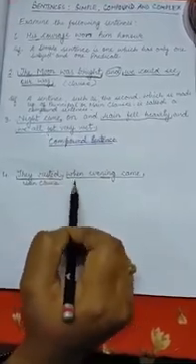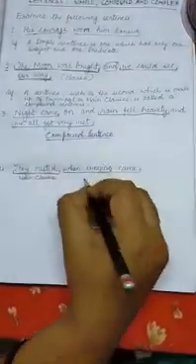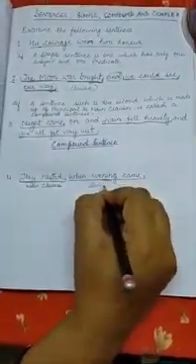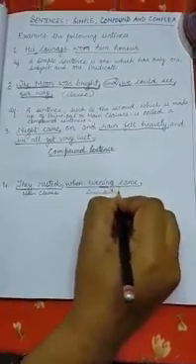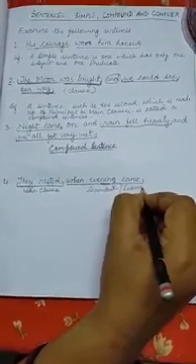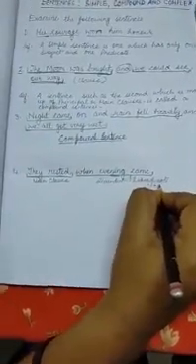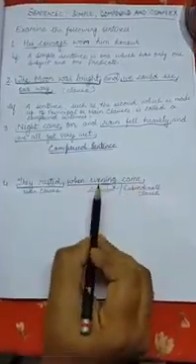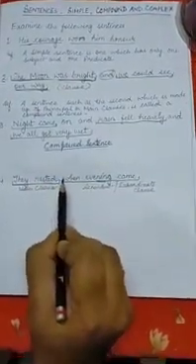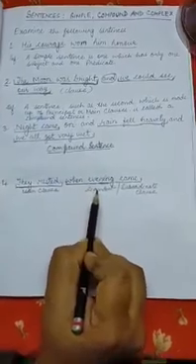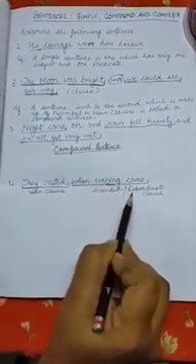So it is therefore called a dependent, or you may say subordinate clause. Why is it called dependent or subordinate clause? Because to complete its meaning, it is dependent on the main clause. So that is why it is named as dependent or subordinate clause.